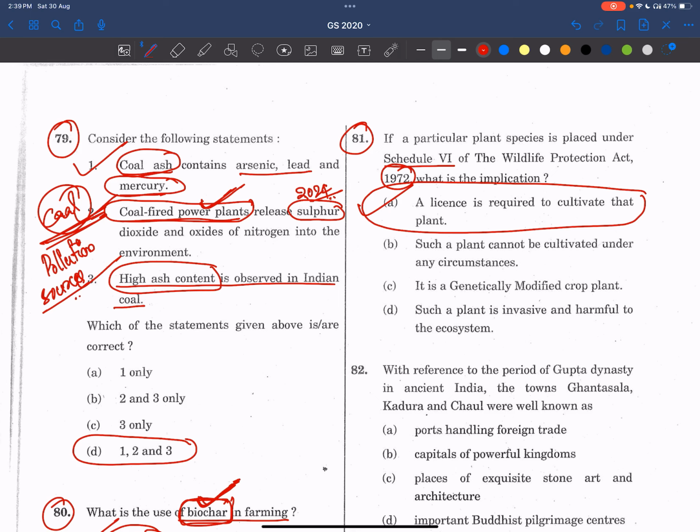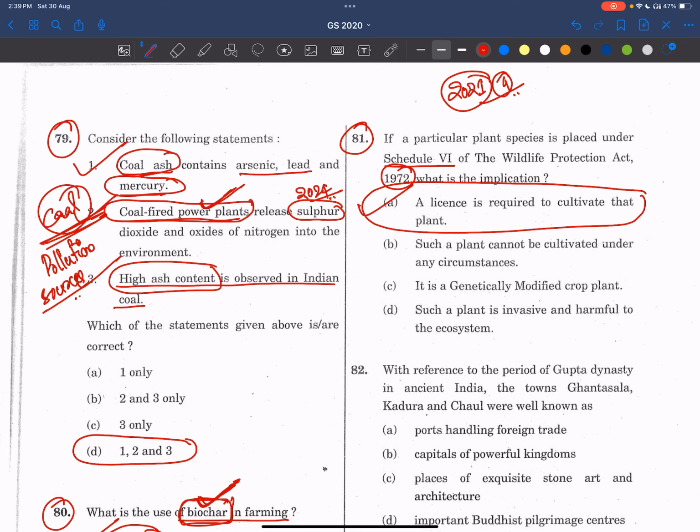Now this question is not important. What we have to do is know about this 2021 amendment. Earlier it was 6 schedules, right? Now we have reduced to 4 schedules only. In schedule 1, highly protected species of animals will be there. In schedule 2, animal species with a lower level of protection will be there. In schedule 3, protected plants will be there. In schedule 4, species listed under CITES will be there.